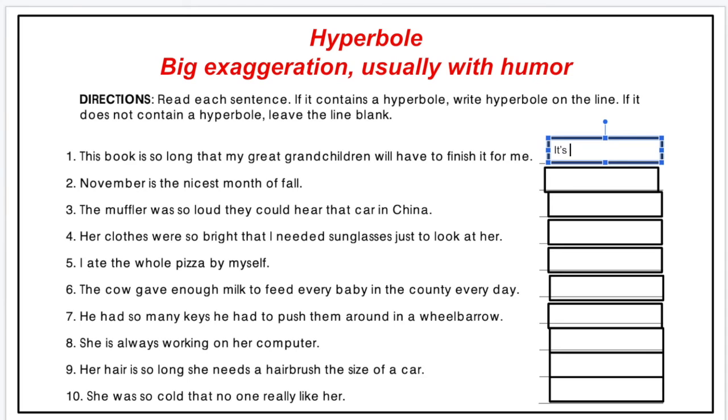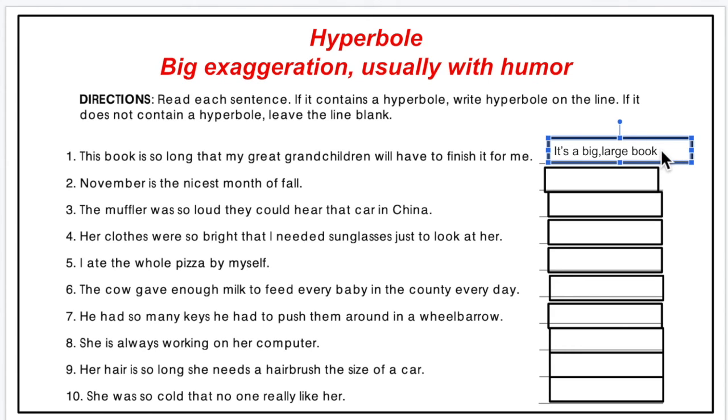It will take that person a lot of time to read or finish that book. That is what that hyperbole means.